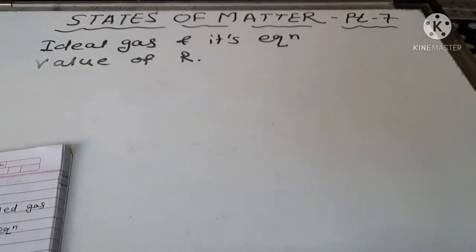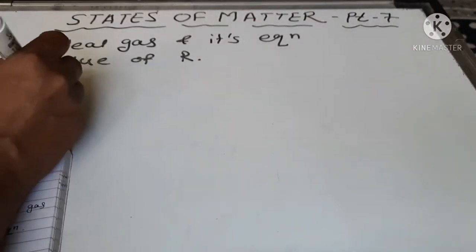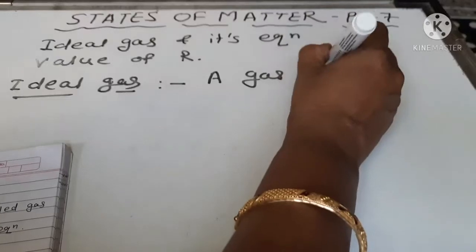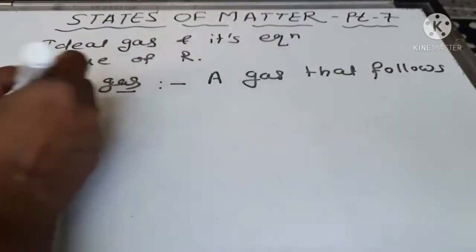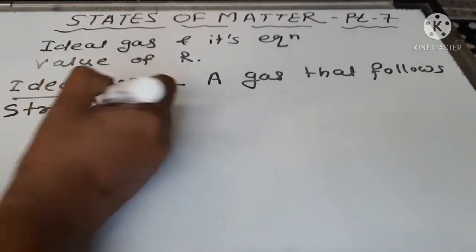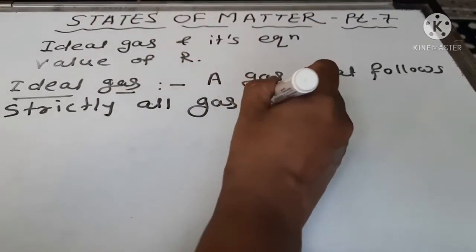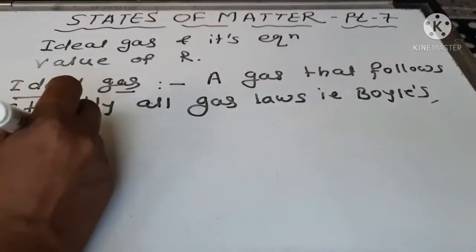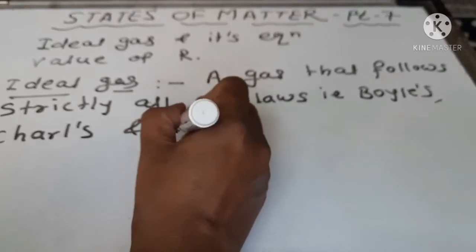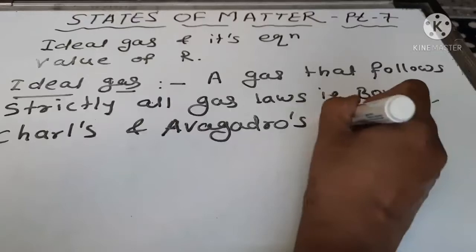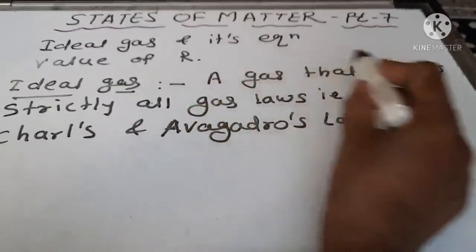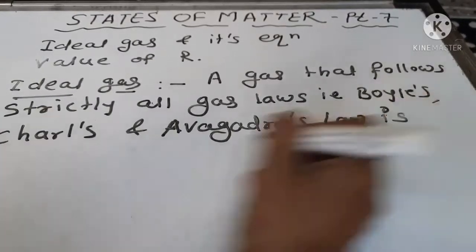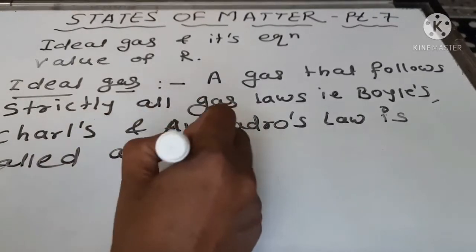So first, what is the meaning of ideal gas? An ideal gas is a gas that strictly follows all the gas laws, that is Boyle's law, Charles' law and Avogadro's law. A gas that follows strictly all these gas laws is called an ideal gas.